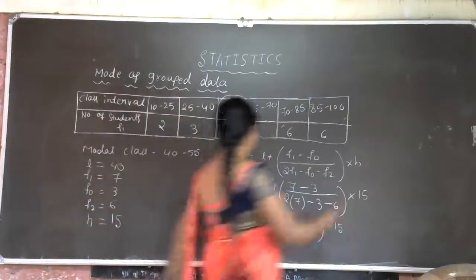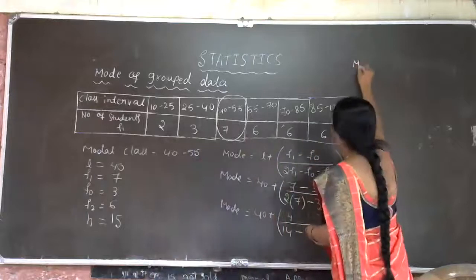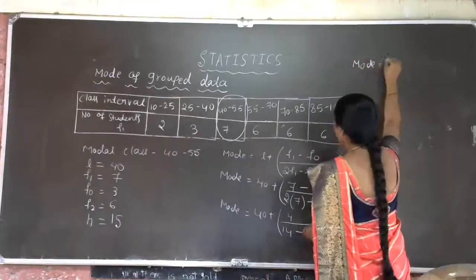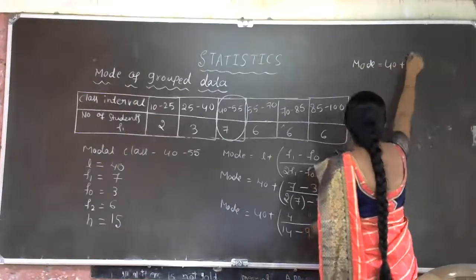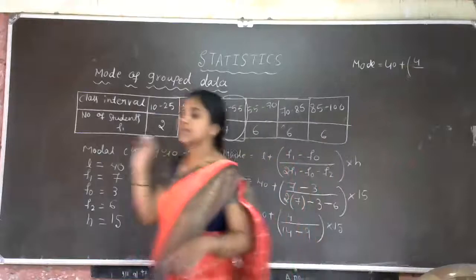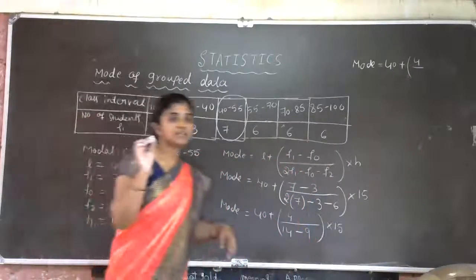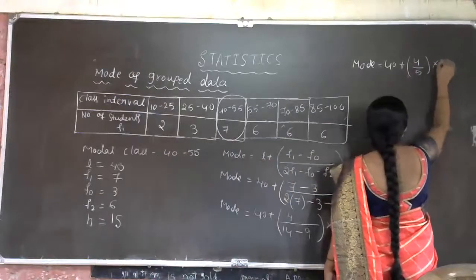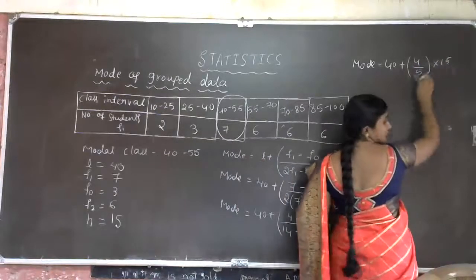So now what is the next step? Mode is equal to, can I work out here? Yes, mode is equal to 40 plus here 4 divided by 14 minus 9. How much? 14 minus 9 is 5, no? Yes, 5 into 15. Now you just observe cross multiplication.